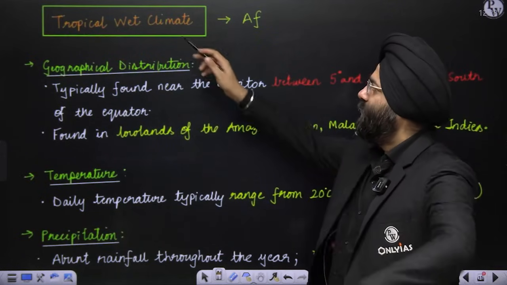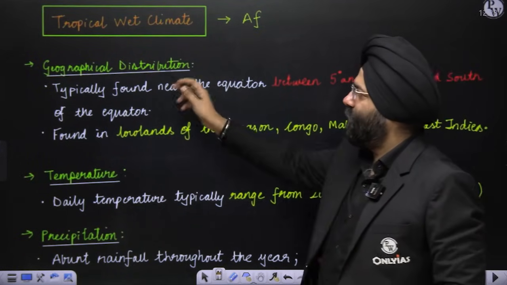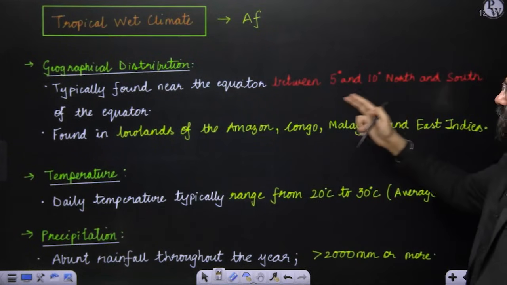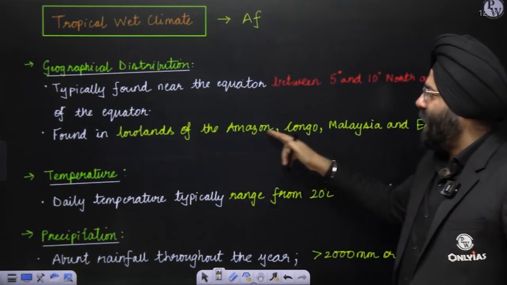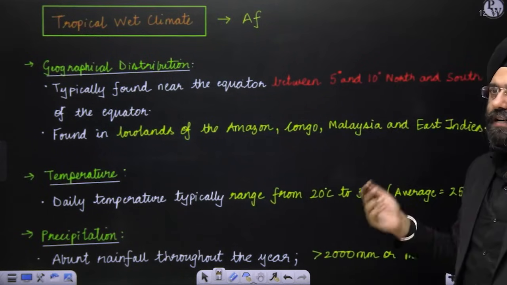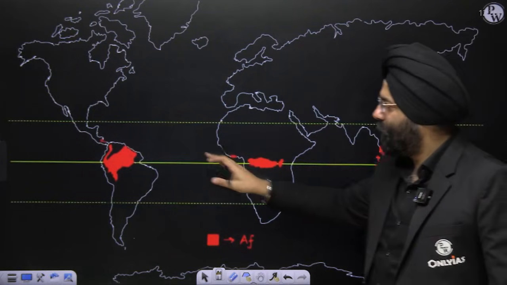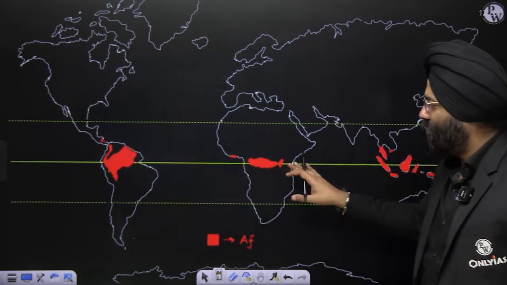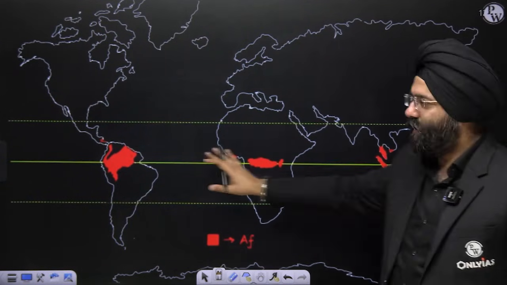Let's see. Tropical wet climate AF, right? Now AF, geographical distribution typically found near the equator between 5 to 10 degree north and south of the equator. Now found in the lowlands of Amazon, Congo, Malaysia and East Indies. Let us see the map first of all. When we are doing geographical distribution, see, this is the region of the Amazon basin. This is a Congo region. Then again you have the Southeast Asian region. So this is where you find AF.